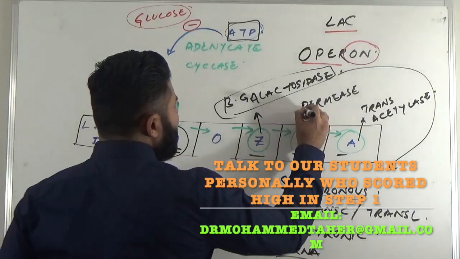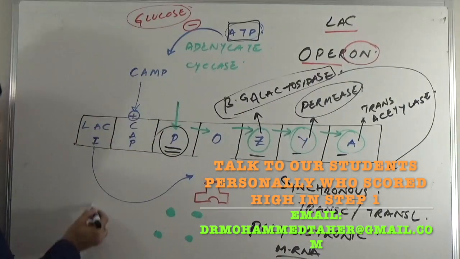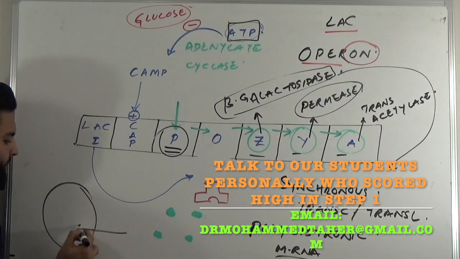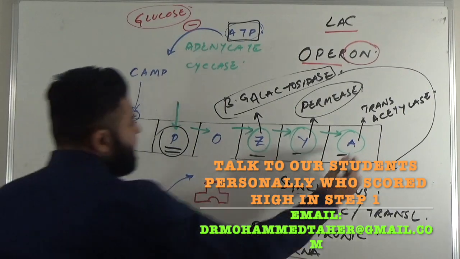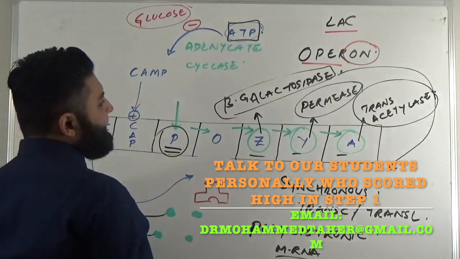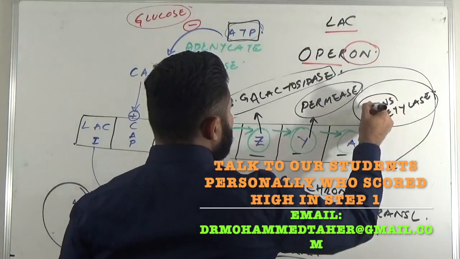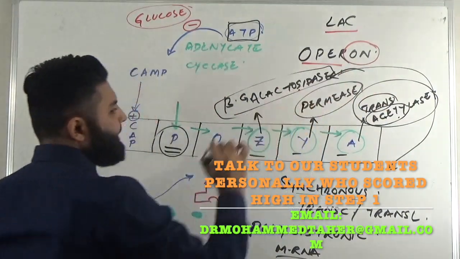What is the role of the other enzymes, like permease? Permease is responsible for bringing more lactose inside the E. coli cell, like when you study permeability. And transacetylase, its role is not very well clear, but it is said that transacetylase is responsible for transfer of an acetyl group for the beta-galactosidase enzyme.